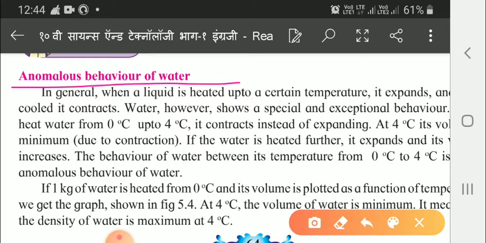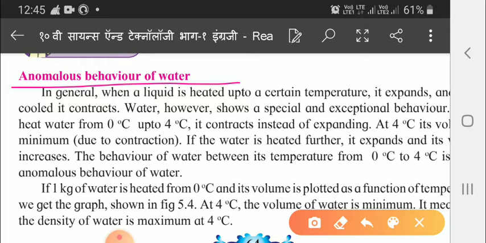So if we heat water from 0 degree to 4 degree centigrade, it contracts instead of expanding, and at 4 degree centigrade its volume is minimum due to contraction. If the water is heated further, it expands and the volume increases. But naturally, if it will expand, then the volume will increase. So the behavior of water between this temperature from 0 to 4 degree is called the anomalous behavior of water.